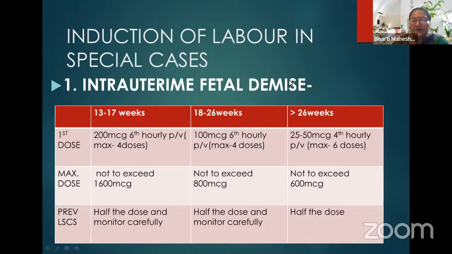At 20 to 26 weeks, you have to give 100 micrograms 6 hourly per vaginal, and at more than 26 weeks, you always have to give misoprostol, 25 micrograms 4 hourly, and you can use 6 doses. But again, not to exceed 600 micrograms, and half the dose in previous LSCS.